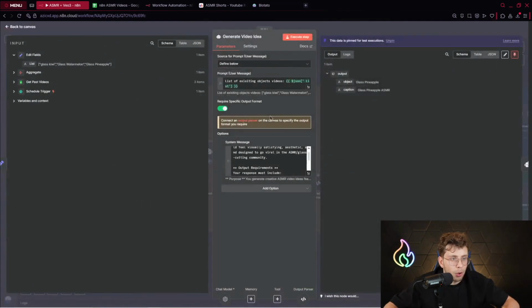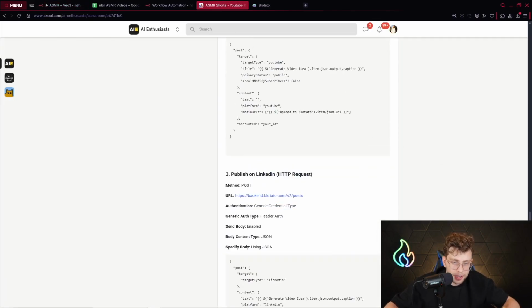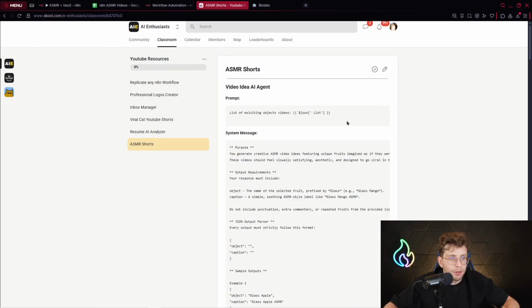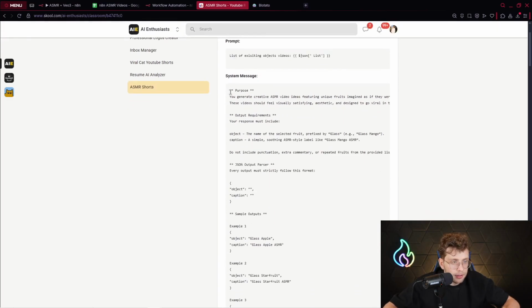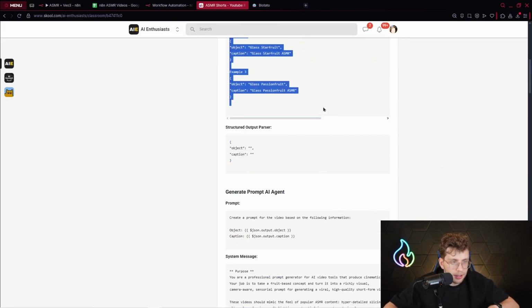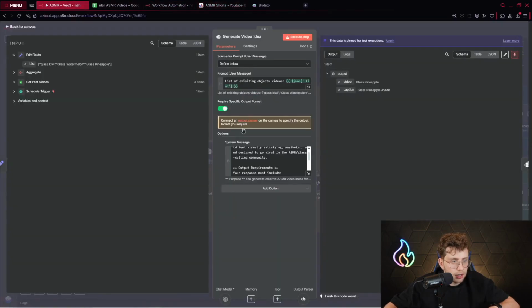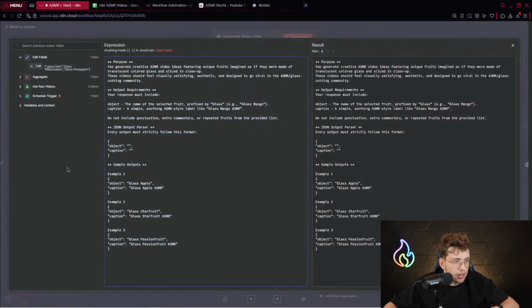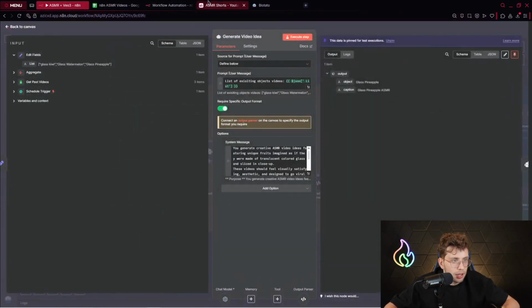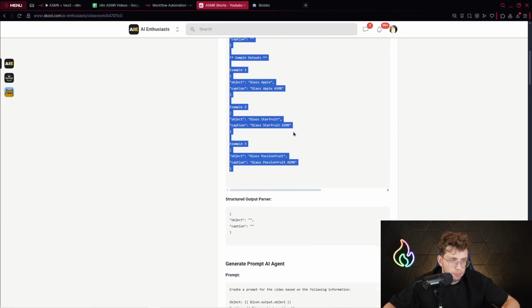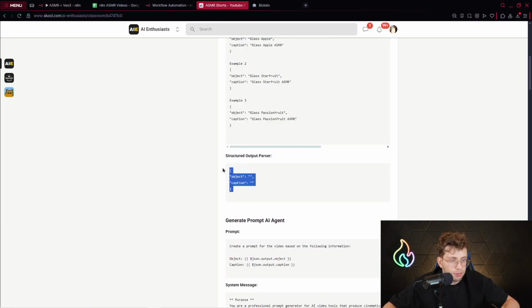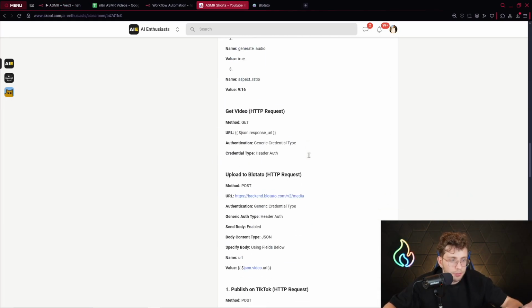Remember all of this stuff, all of the instructions, system messages, all of the data, you can find inside our community. If I scroll up, you can find our prompt and system message. You can take it, just copy, go here, and paste it there. It's the same, as you can notice. That's very comfortable. You've got the structured output format, so every piece of information you've got here.